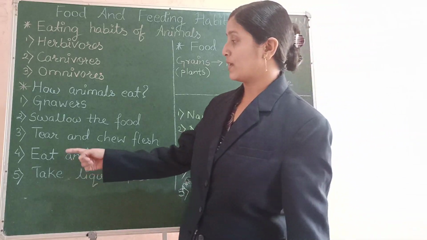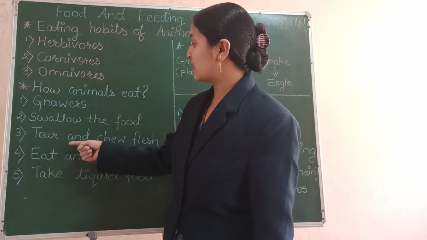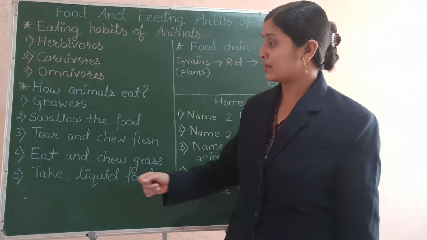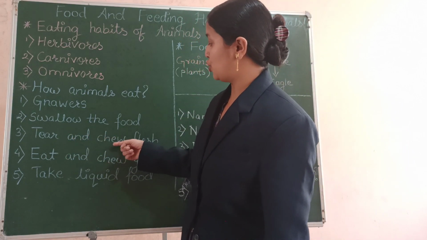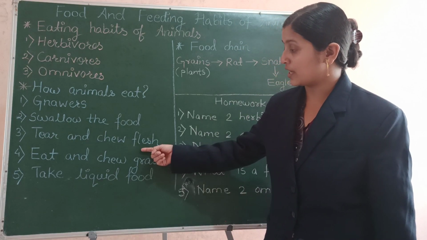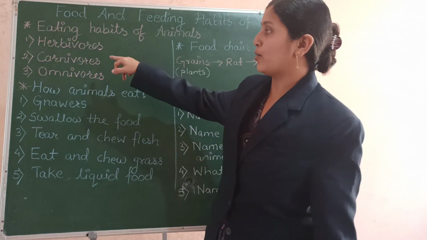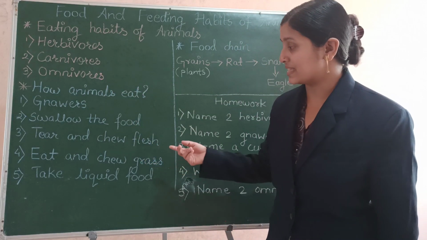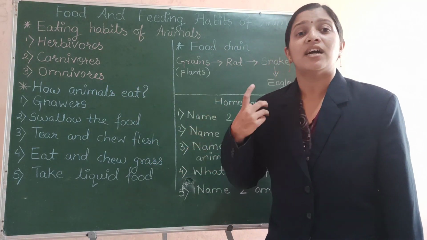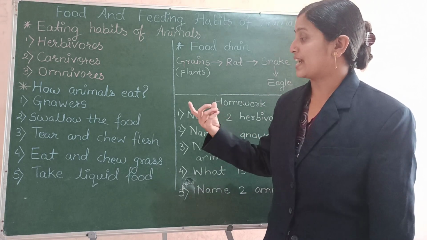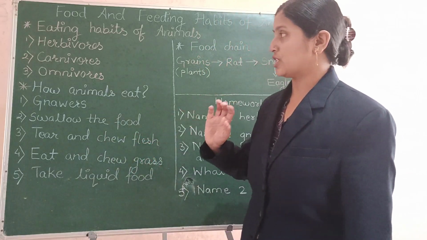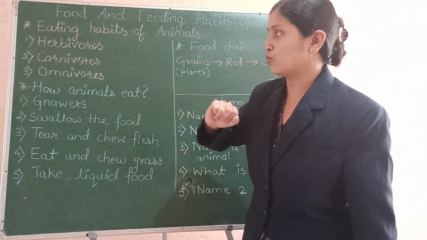Now we also have animals that tear and chew flesh. From the word flesh, we come to know that it is about carnivores. Why? Because carnivores are the animals that eat other animals, or the animals that eat flesh. So, tearing and chewing of flesh is done by carnivores.